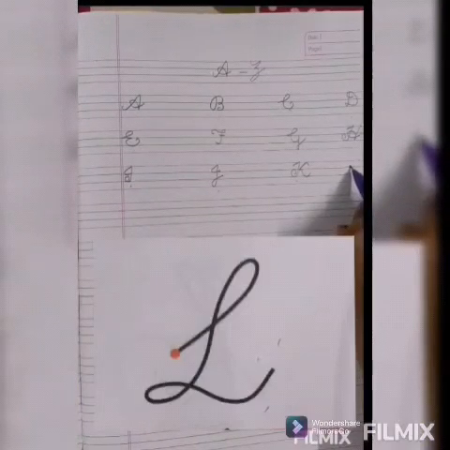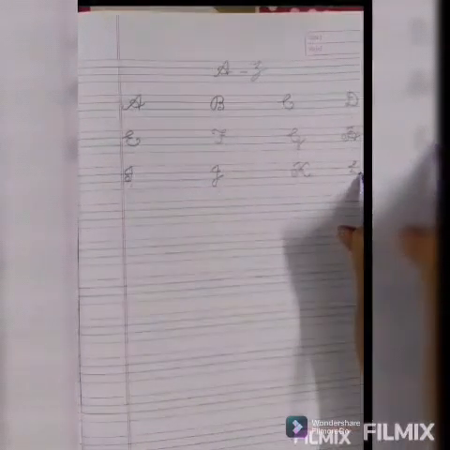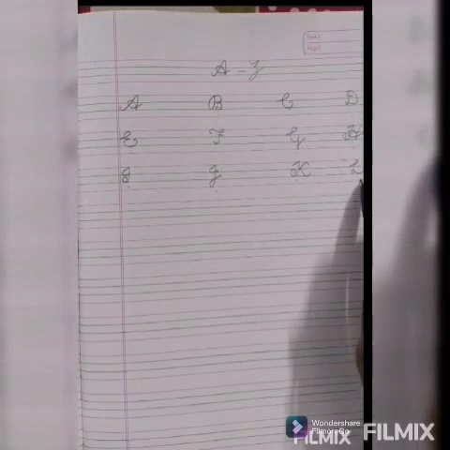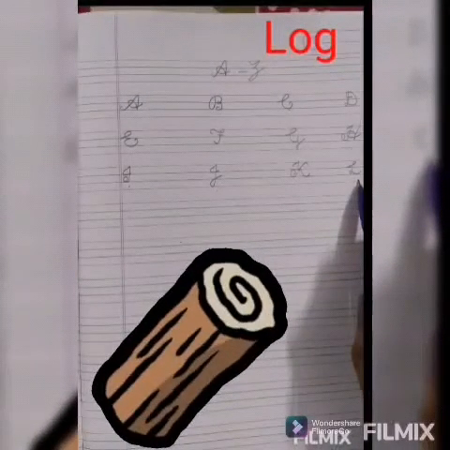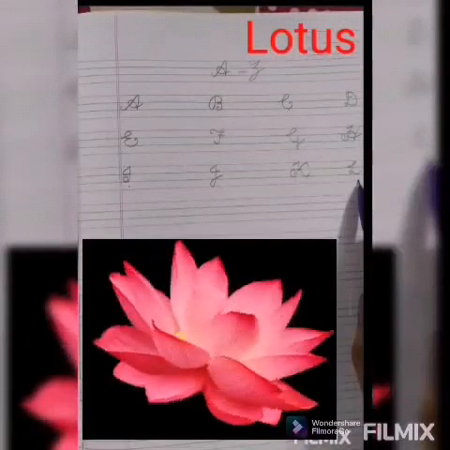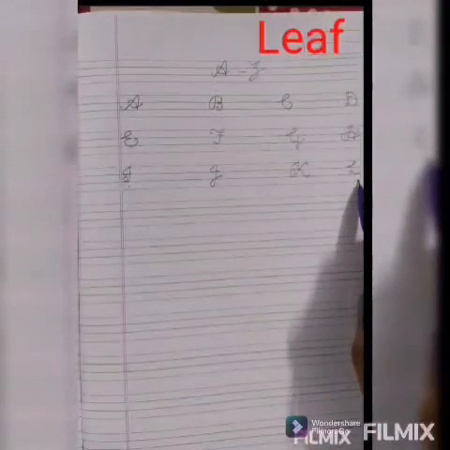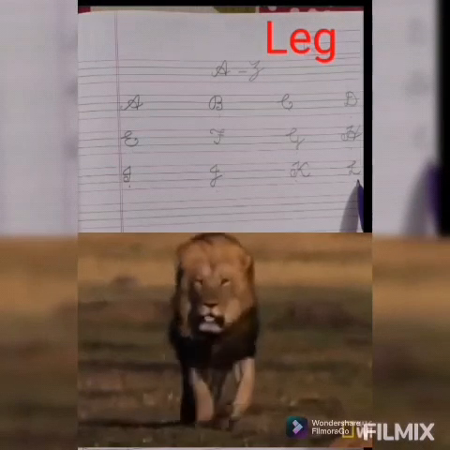Capital cursive L. Phonic sound of L is L. L for log, L for lotus, L for leaf, L for leg, L for lion.